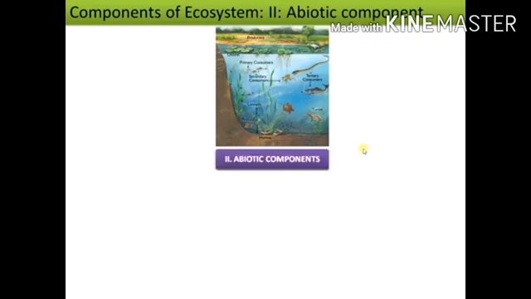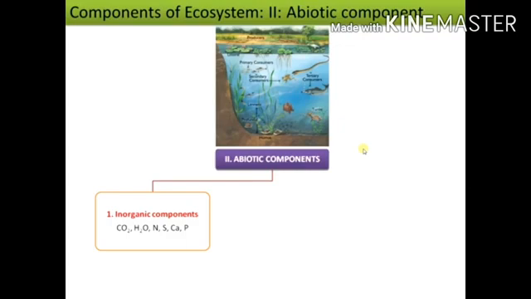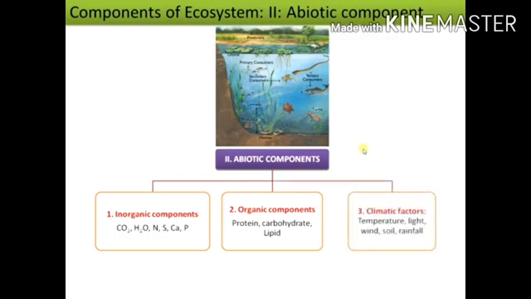Abiotic components of an ecosystem include inorganic substances like carbon dioxide, water, nitrogen, sulfur, calcium, phosphorus, etc. These also have organic components like proteins, carbohydrates, lipids, etc. Abiotic components also include climatic factors like temperature, light, wind, water, soil, and rainfall.